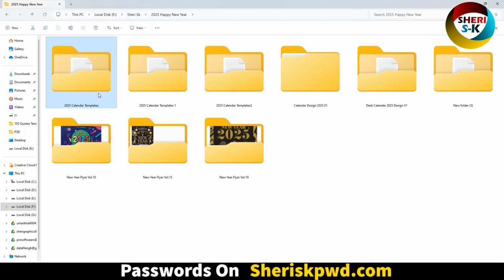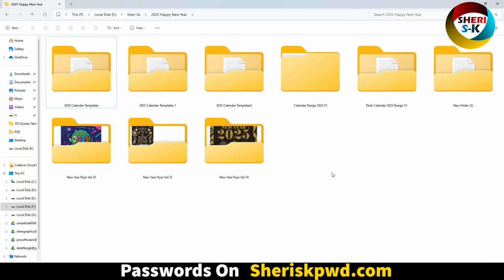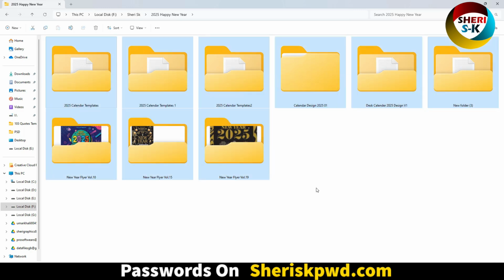And here are calendar templates for Adobe InDesign, Adobe Photoshop and Adobe Illustrator, with some Happy New Year flair, in the same software like Photoshop or Adobe Illustrator. But these files are protected.